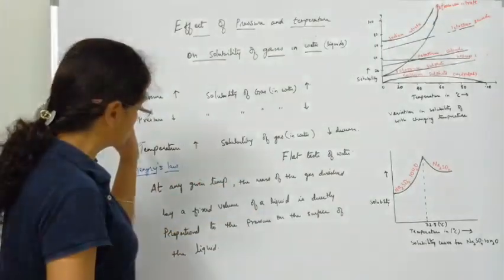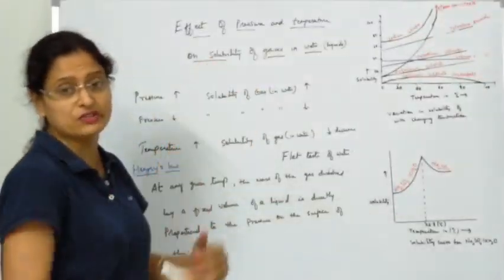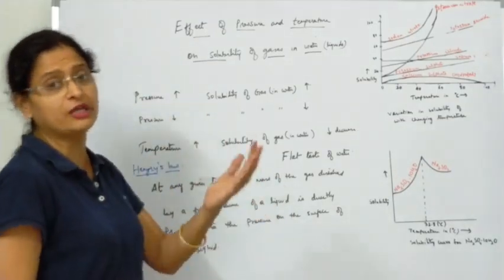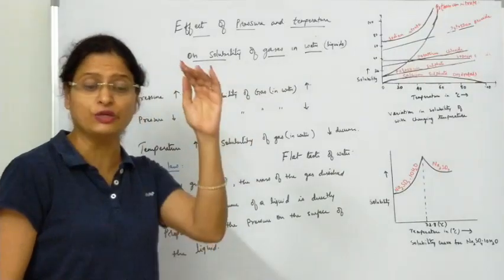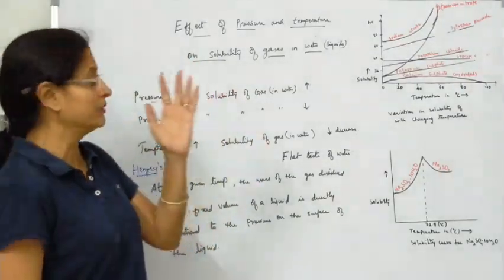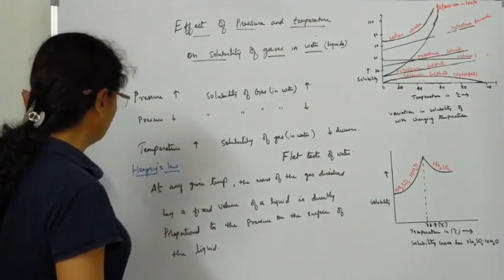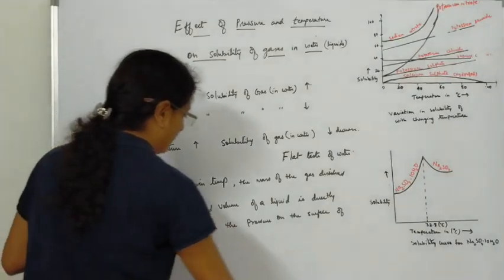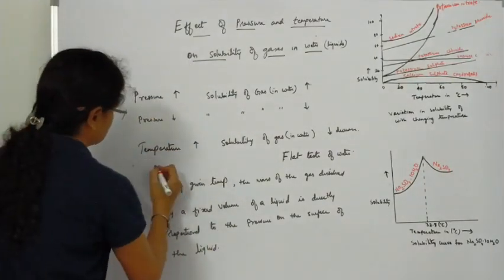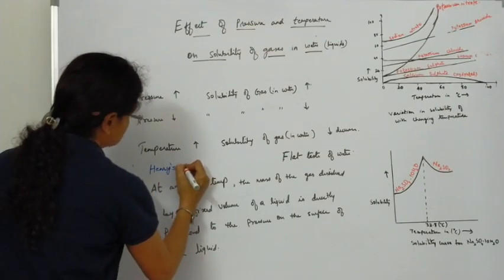That is, with the increase in pressure, gas dissolved increases. When you increase the pressure on the surface of the liquid, the gas dissolved into the liquid at that particular temperature increases. When you decrease the pressure on the surface of the liquid, the amount of the gas dissolved into that liquid also decreases. This law, we call this Henry's law. Sorry, I made a mistake. Sorry, this will be Henry's law.